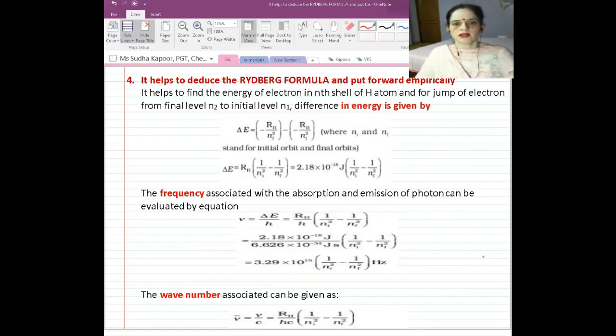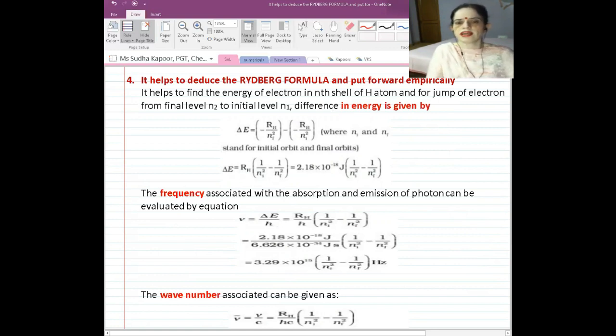But later on, the Rydberg formula was also applied while calculating the energy, the frequency, the wave number. With the help of the Rydberg formula, we can also calculate the energy when the electron changes from E1 to E2 or E2 to E1, that is, when it jumps from one shell to the other shell.